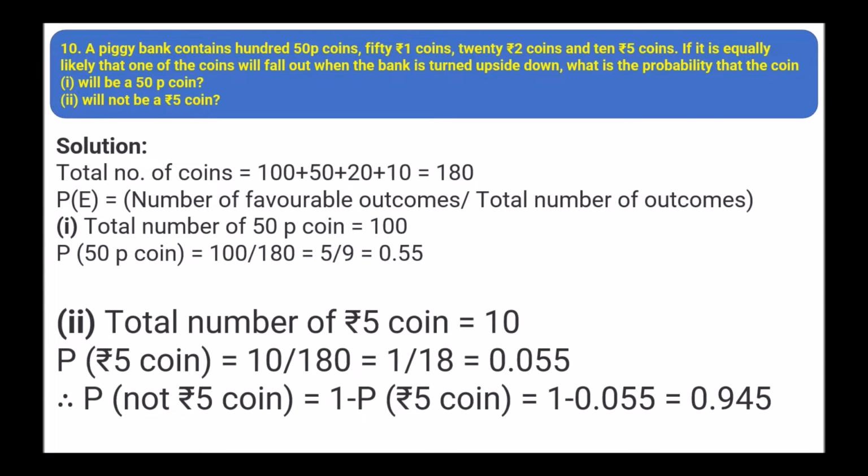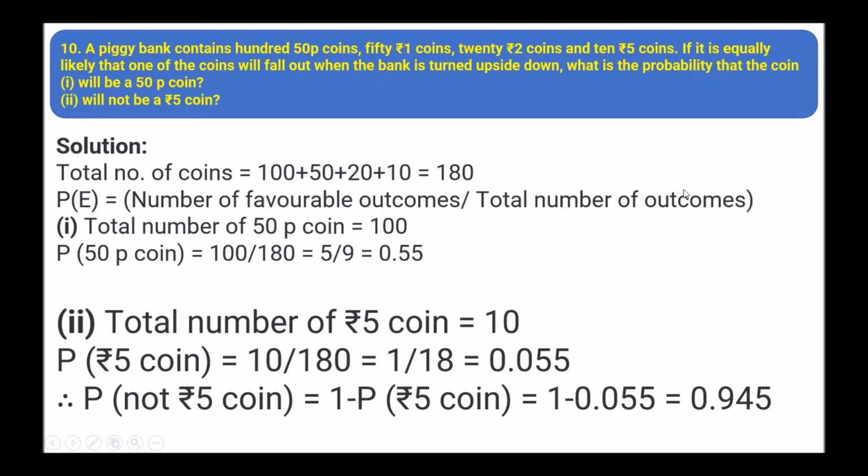Next, a piggy bank contains 100 50-paisa coins, 50 rupee 1 coins, 20 rupee 2 coins and 10 rupee 5 coins. If it is equally likely that one of the coins will fall out when the bank is turned upside down, what is the probability that the coin will be a 50 paisa coin, will not be a 5 rupee coin? So total number of coins equals 100 plus 50 plus 20 plus 10, that is 180.